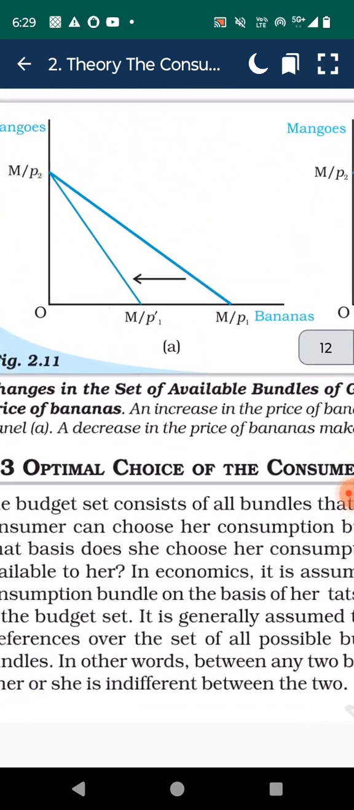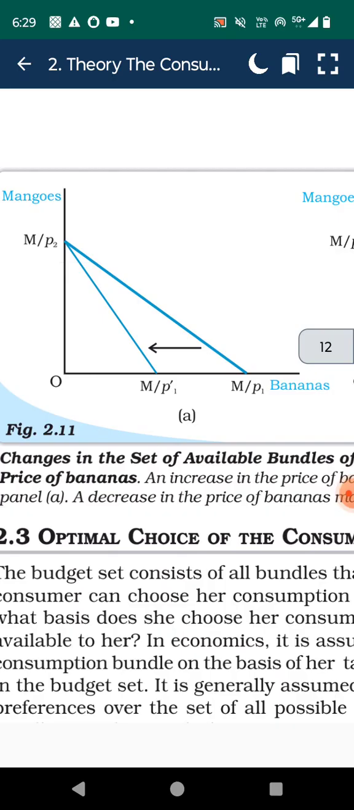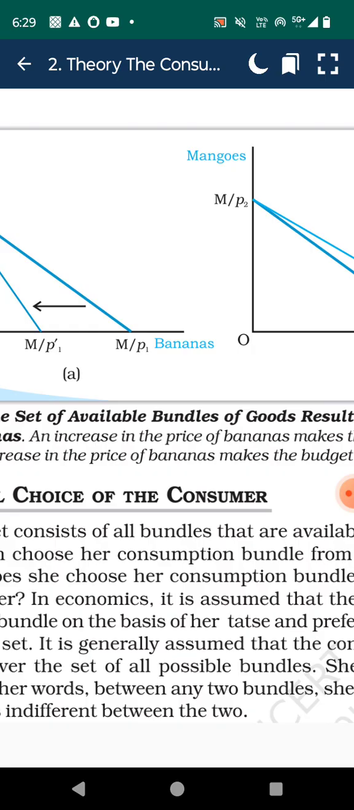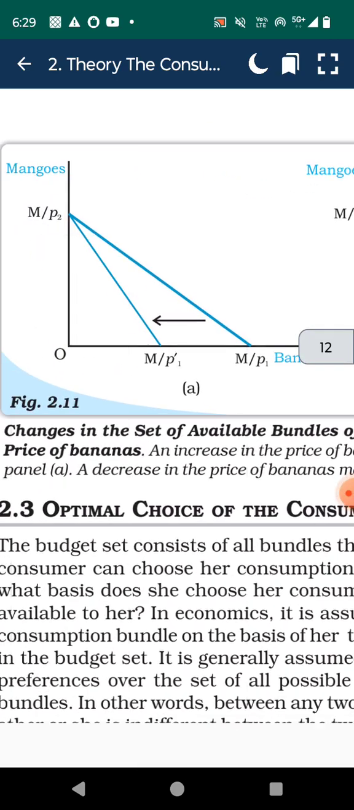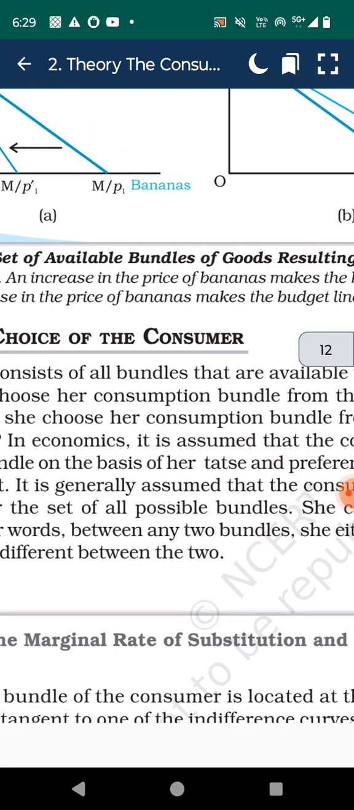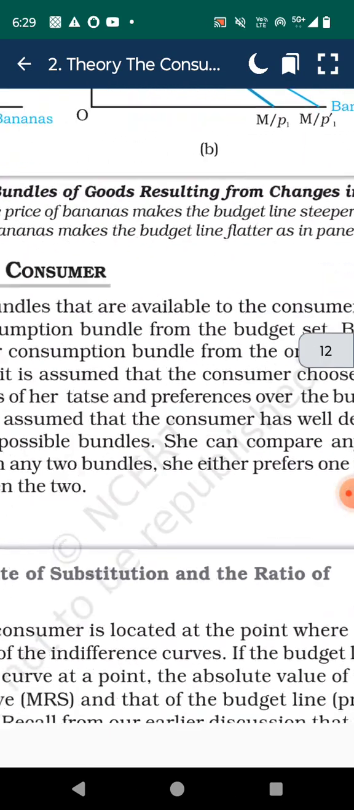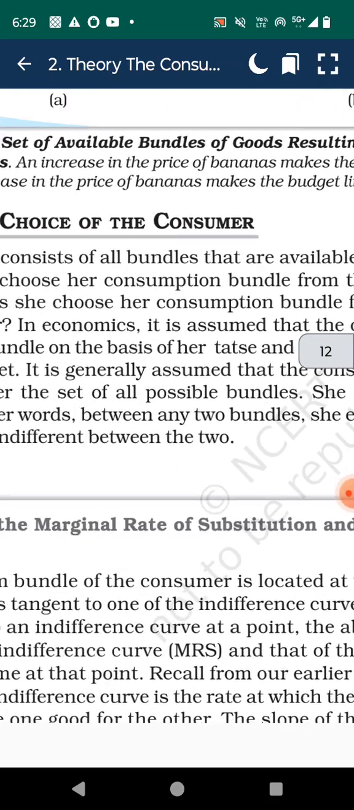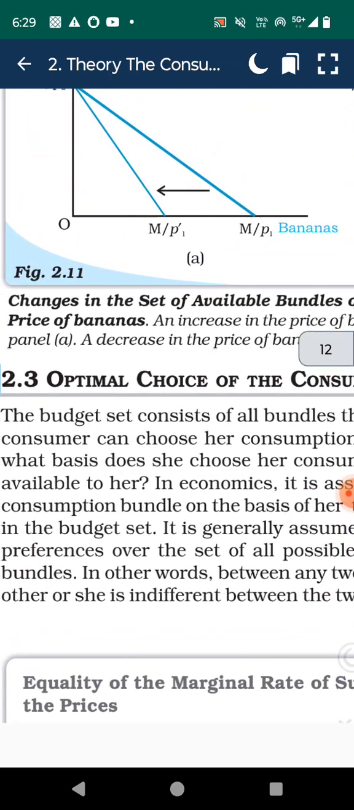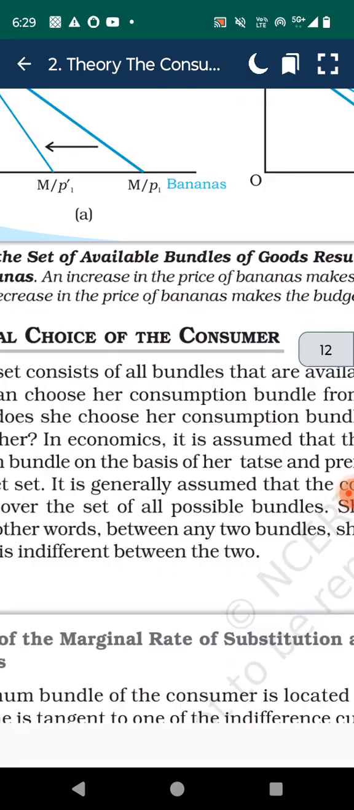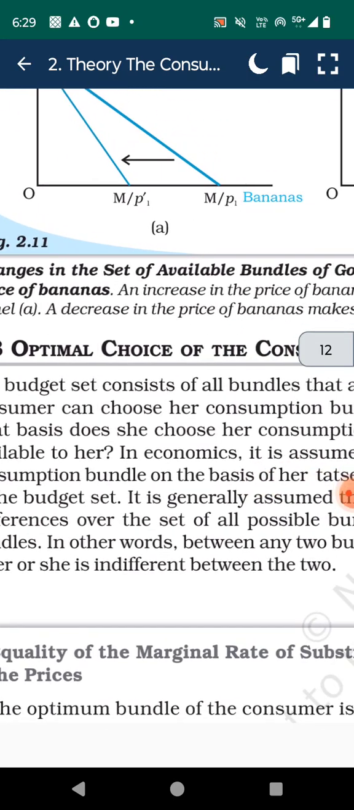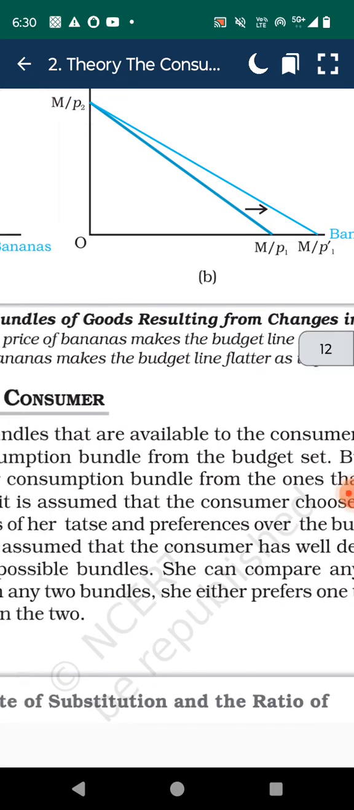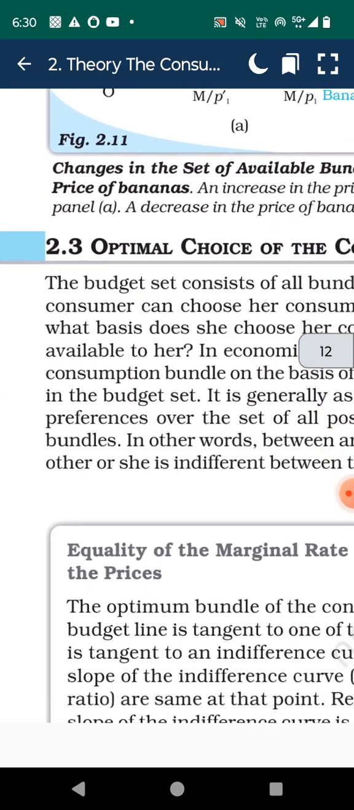So what is given here, like mangoes and this. Changes in the set of the available bundles of goods result in change in the price. An increase in the price makes the budget line steeper, as in panel A, increase in the price of banana, right? A decrease in the price makes the budget line flatter, as in panel B, steeper and flatter.